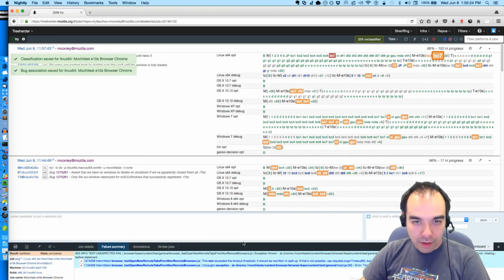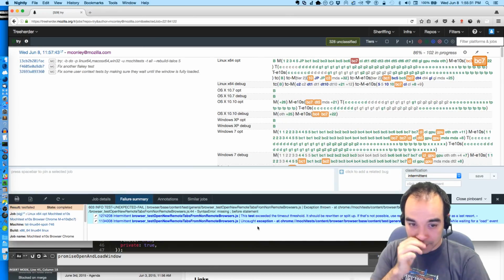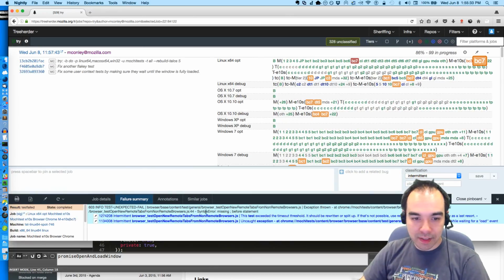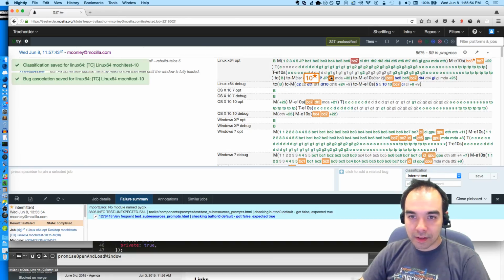And then over here, you probably can't really see what I'm doing. I'm going to bring the bottom of my browser up and bump up the font. This is my silly missing syntax thing, my missing semicolon. Actually, it was missing parentheses. That was silly. We're going to ignore that. Over here, number 10, test sub resources prompts, checking buttons, you got false, expect true. So that's this orange. I'm going to star that.